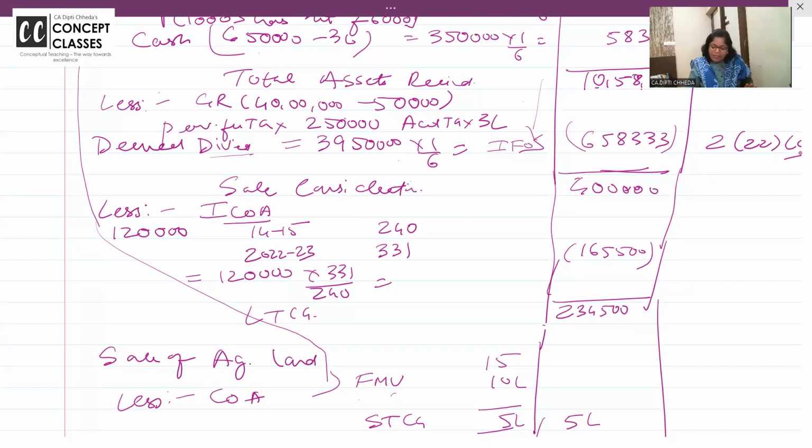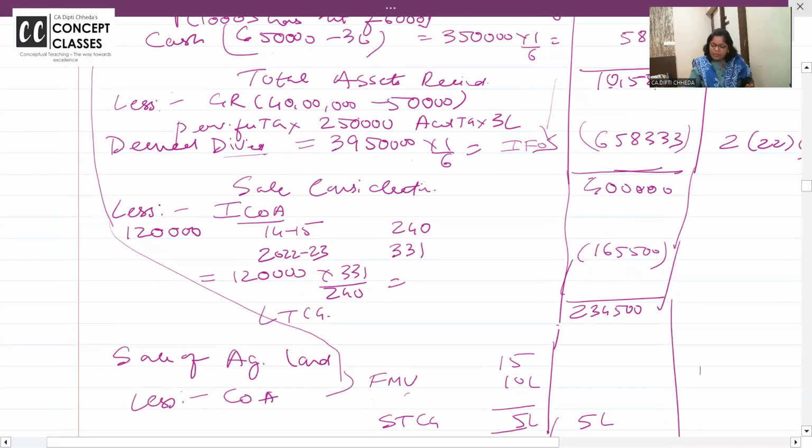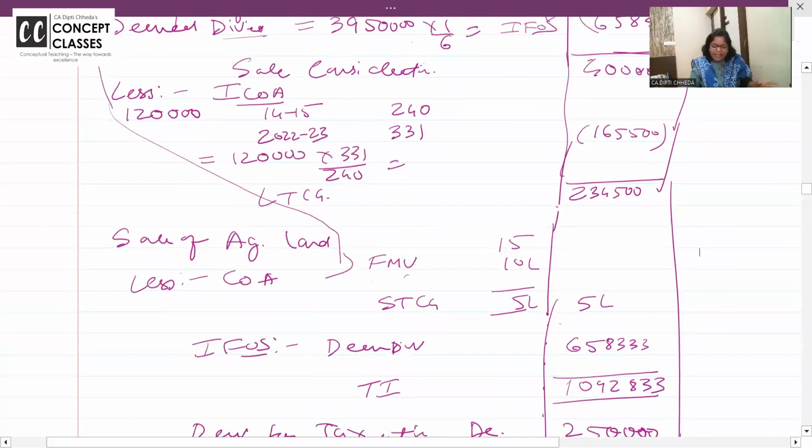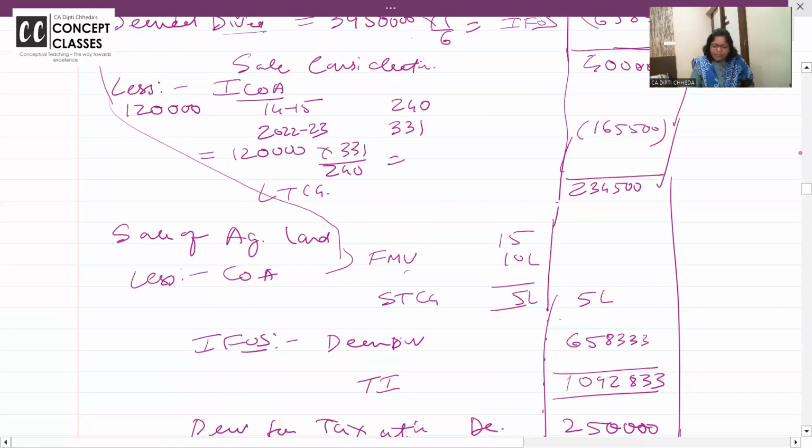So what has come in the form of sale consideration? 4 lakhs. And indexation, you all know: 14-15 you purchased the share for 240, 2022-23 it is 331. CII rates will be given to you. 240 has become 331. So what is available for 1,20,000? 120 into 331 divided by 240, you get the indexed cost and long-term capital gain.